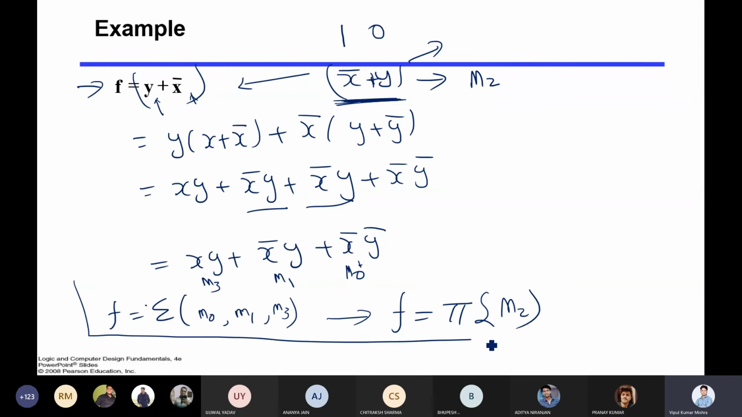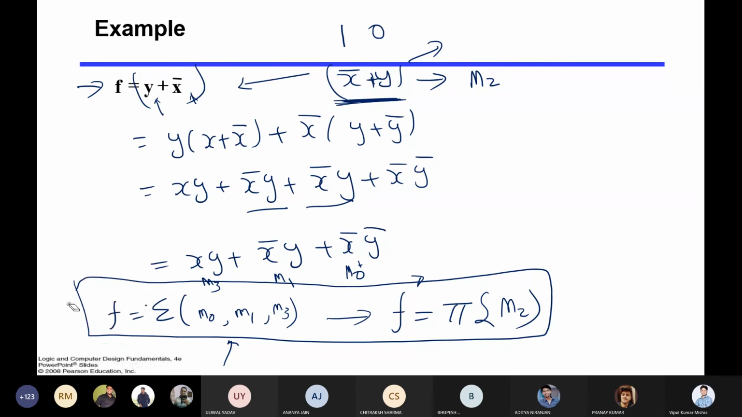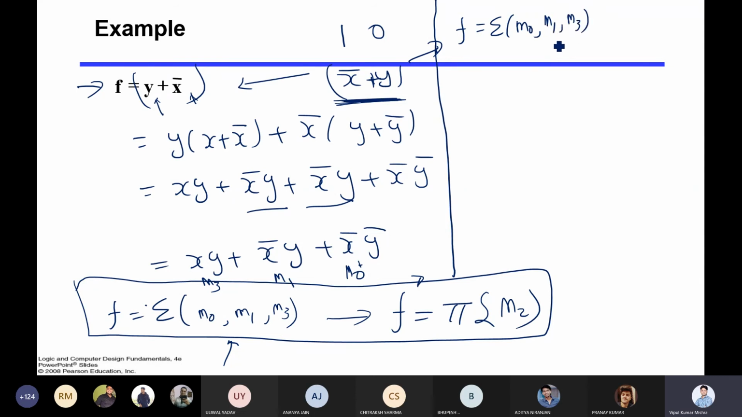Now these two functions are talking about the same thing. If you draw a truth table for this or you draw a truth table for this, both truth tables will be the same. Let me draw it for you, then it will be more clear. So let me erase this so that I will get some space. Let me draw the truth table. I'm writing first for f of summation m0, m1 and m3.